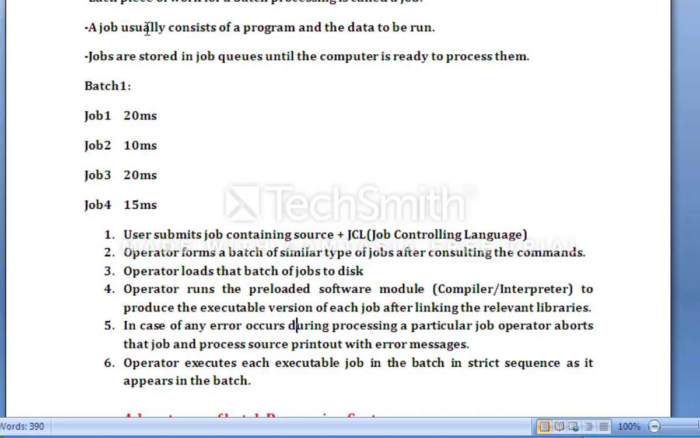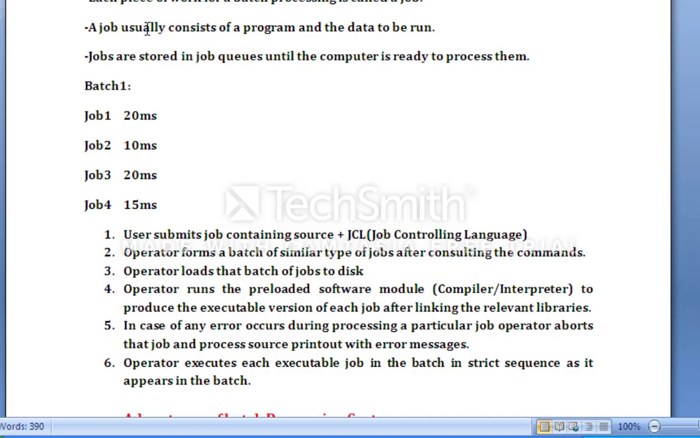Second step is the operator forms a batch of similar types of jobs after consulting the commands. There must be an operator who operates some commands and filters the similar types of jobs. In order to group similar jobs, the operator applies commands that separate different jobs, and batches are created by applying the commands.